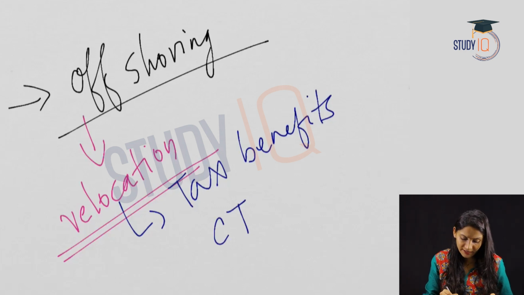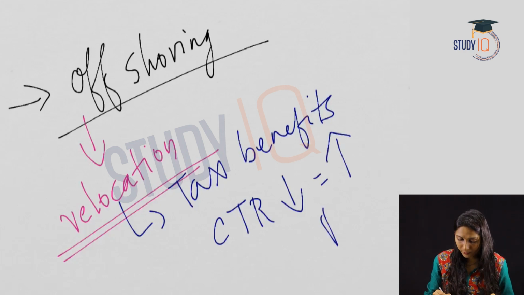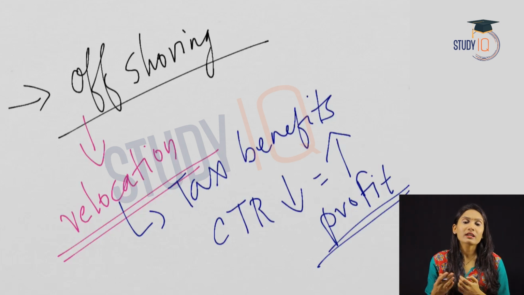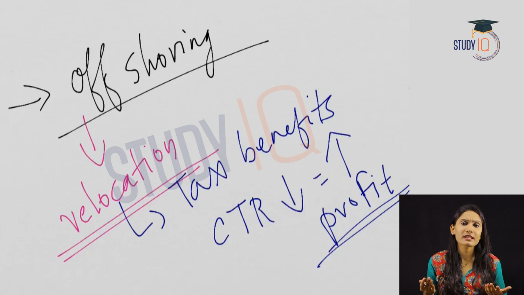As an entrepreneur, every corporate would be eager to earn more profit, and in order to maximize the profit, the tax rate should go down. So what will the corporates do?